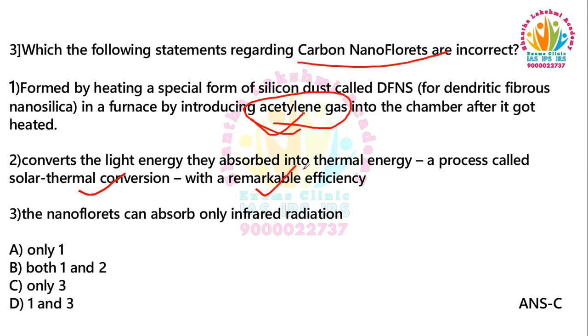As we said, it has remarkable efficiency because of the three properties we discussed. The third statement says that the nanofluorids can absorb only infrared radiation. No, the nanofluorids can absorb infrared radiation, visible light, and UV rays. So the third statement is wrong. The question asks which of the following statements are incorrect, so only 3 is incorrect. The right answer is option C.